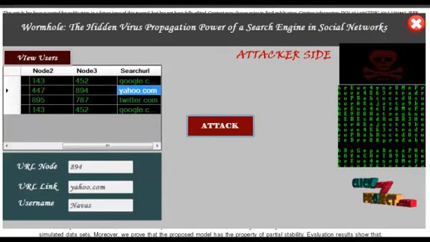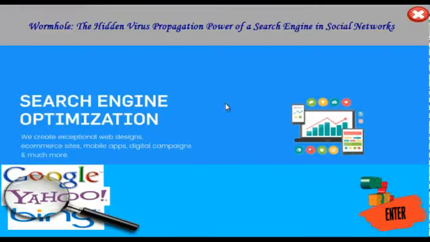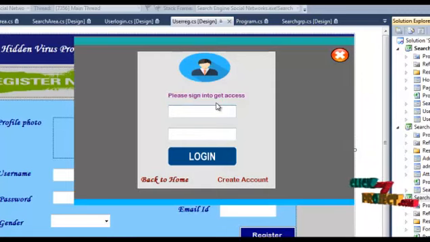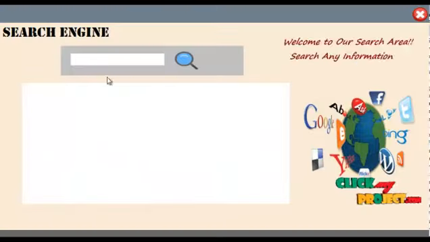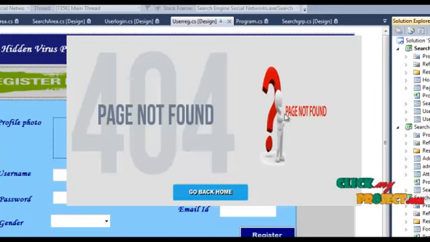Now that particular user cannot view the attacked link. So it says this node is attacked, and a page not found exception will be shown.